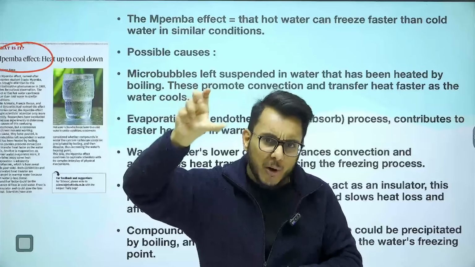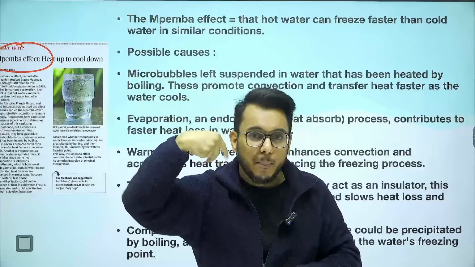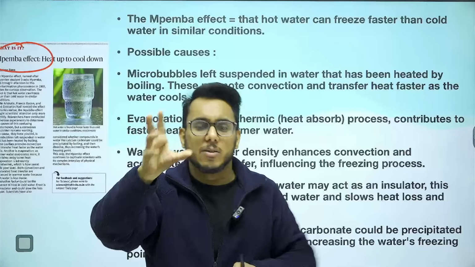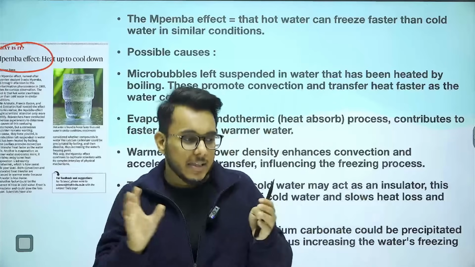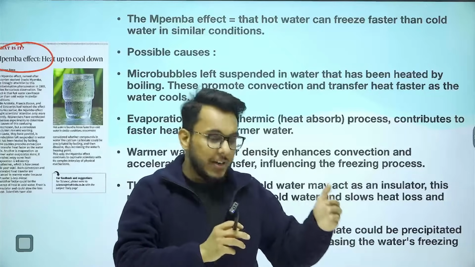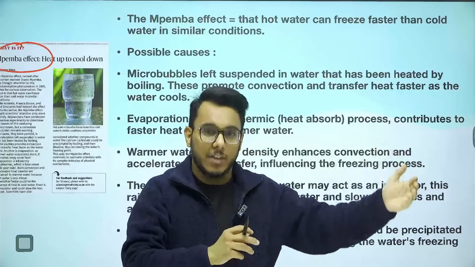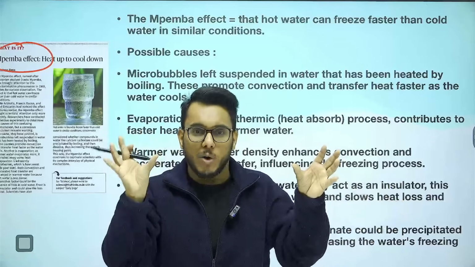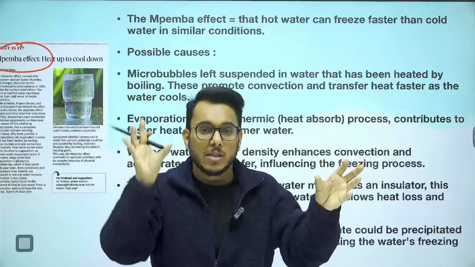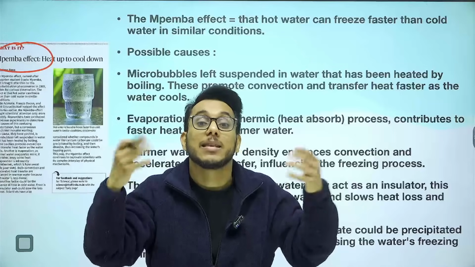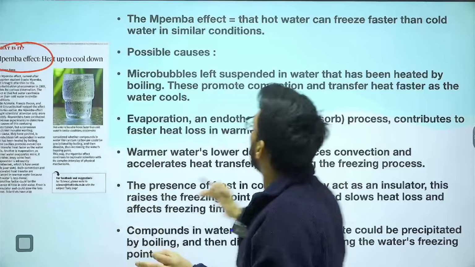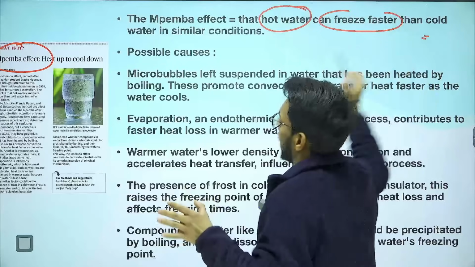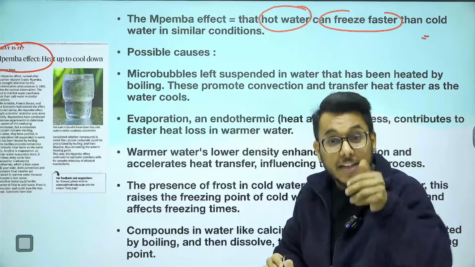And guys, what is this Mpemba effect? This is a very peculiar and counterintuitive phenomenon. Now, what is the common understanding? Common understanding is that cold water will freeze first. Suppose you have cold water and you have boiling water. We think that the cold water will freeze first, boiling water will freeze later, but no, this is wrong. So the Mpemba effect is that hot water can freeze faster than cold water.